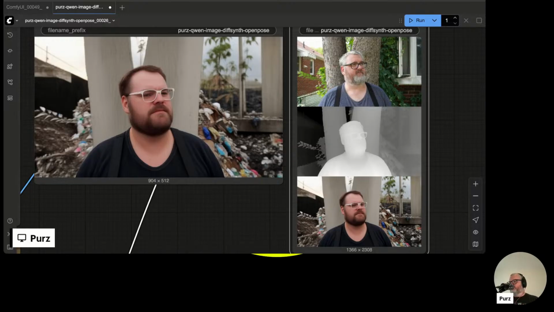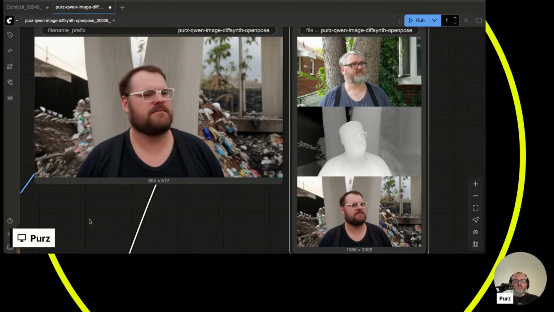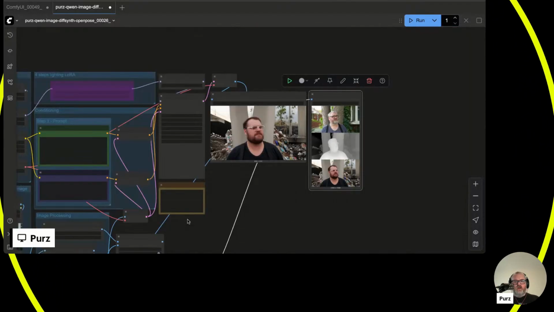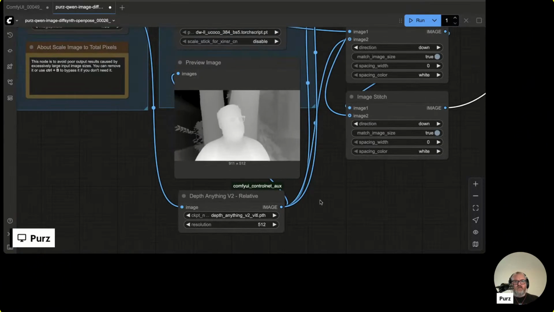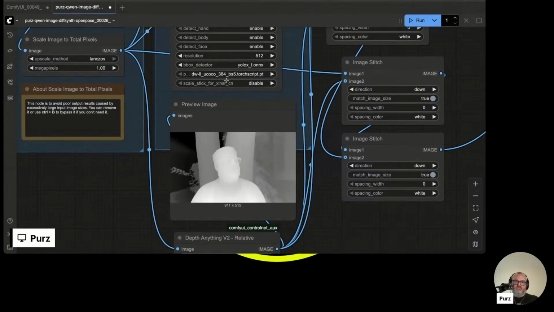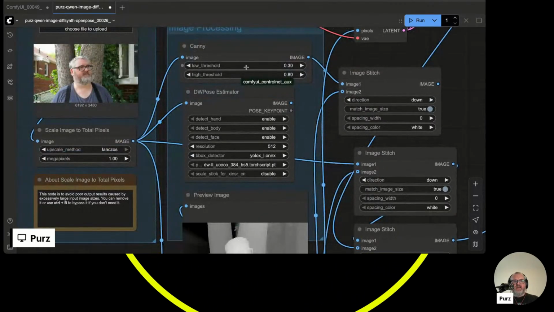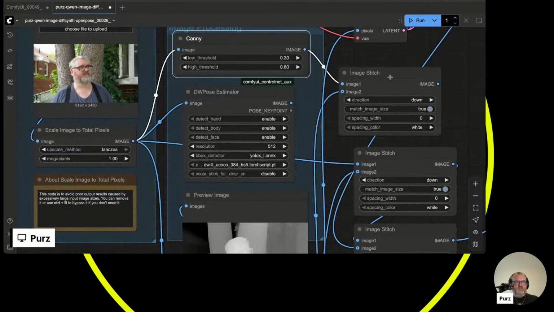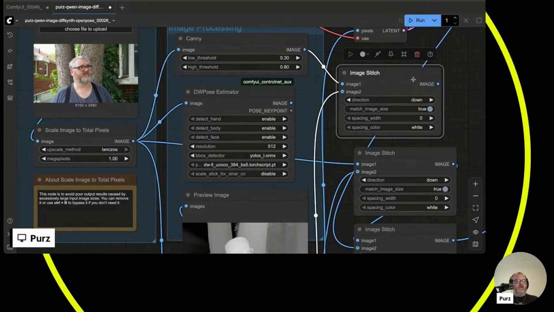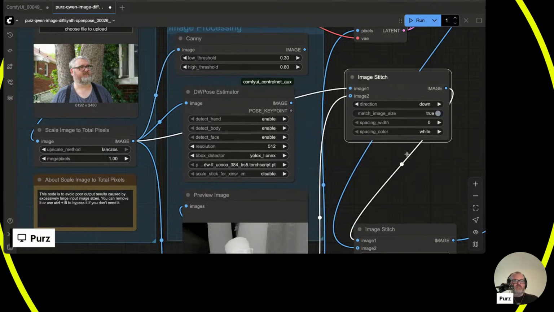I'm trying to think of the best way to do that. So, little image compositing fun here. We can try. Let's just add the Canny lines over it. See what that does. So we're already plugged into Canny, and Canny's plugged into this, which is not plugged into anything. Man, I've got to clean up my workflows.